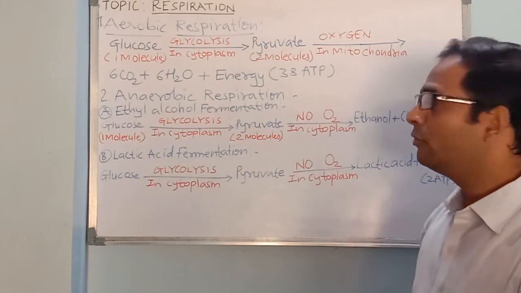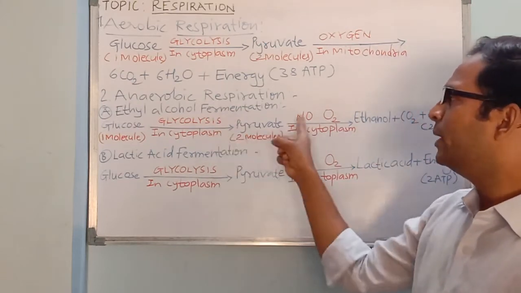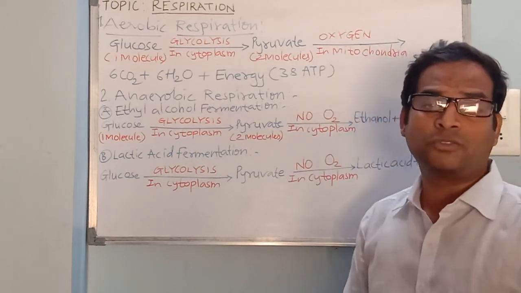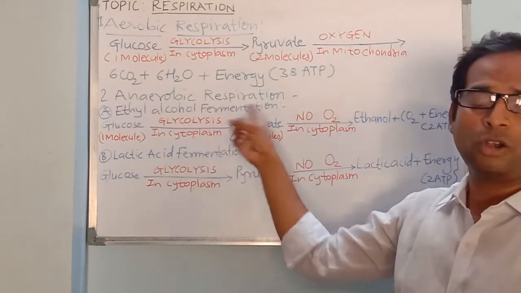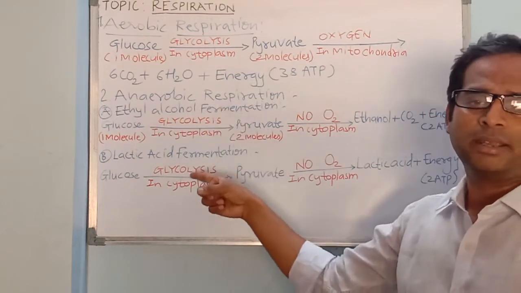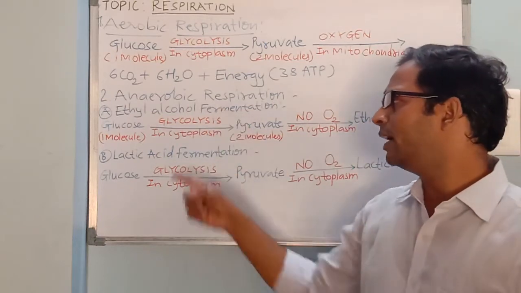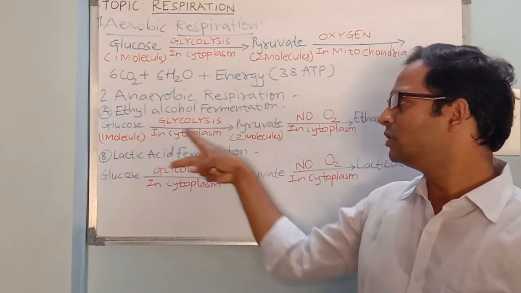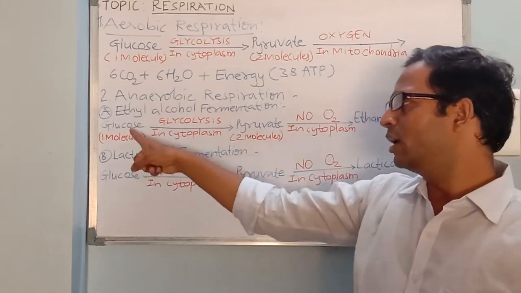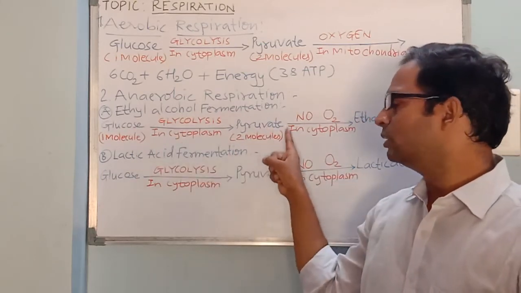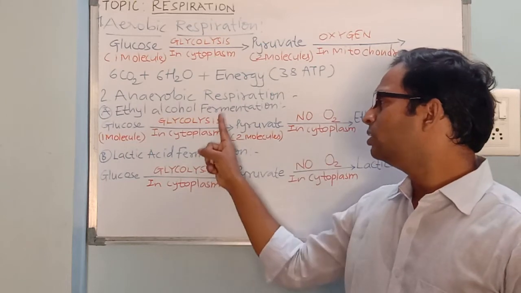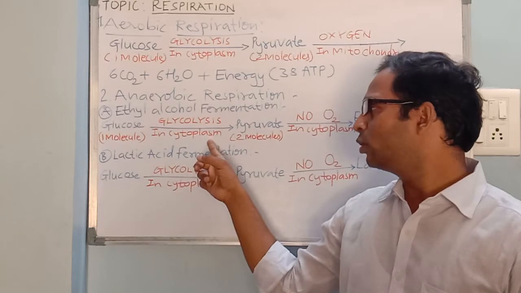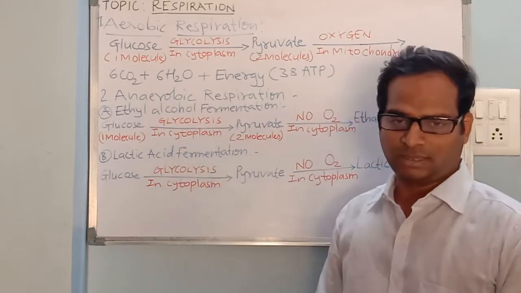Fine. Now when it comes to anaerobic respiration or fermentation, there are 2 types depending upon end products formed. One type is ethyl alcohol fermentation and the other type is lactic acid fermentation. So when you talk about ethyl alcohol fermentation and lactic acid fermentation, the first step is common here, that is breakdown of 1 molecule of glucose into 2 molecules of pyruvic acid. In both the reactions, it occurs in the cytoplasm and we call it glycolysis.